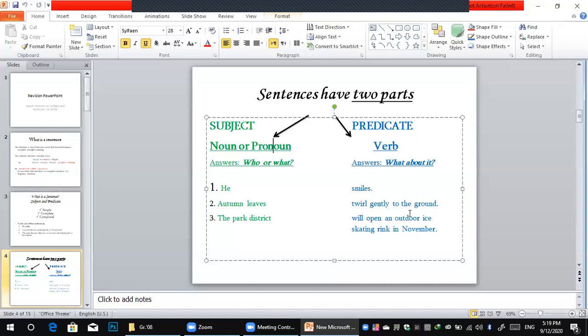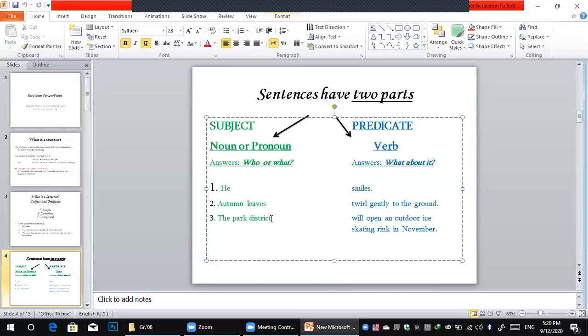The third sentence: the park district will open an outdoor ice skating rink in November. So, what is the subject? What happened to the park district? Do you think that if I said the park district and stopped, you would understand anything from these words?